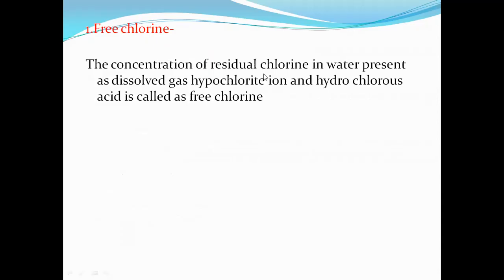The concentration of residual chlorine in water present as a dissolved gas, hypochlorite ion and hypochlorous acid is called free chlorine. These three forms of chlorine present in the water are known as free chlorine.